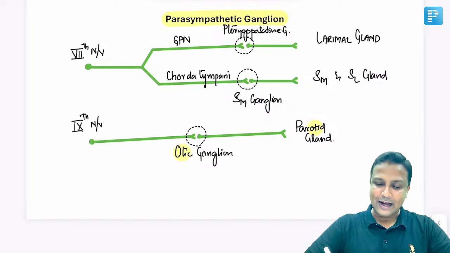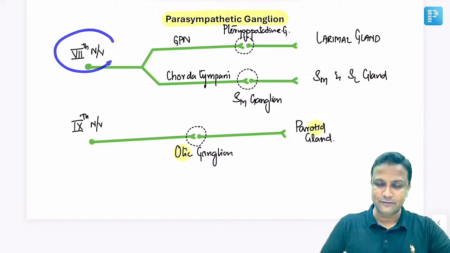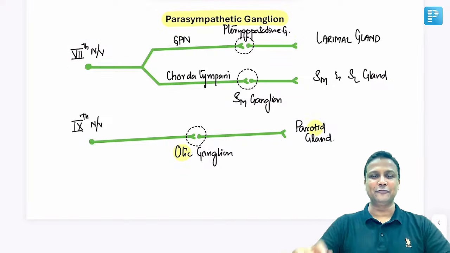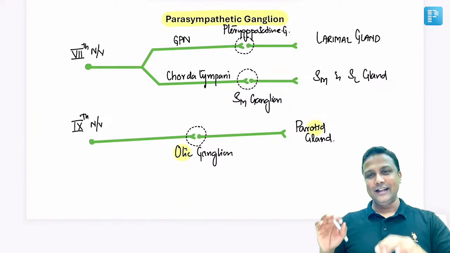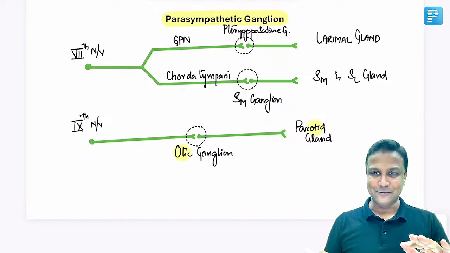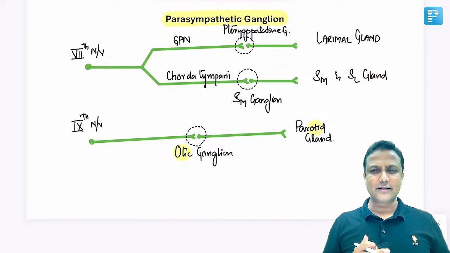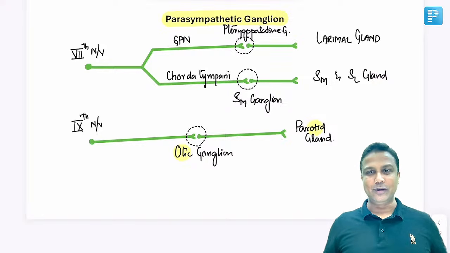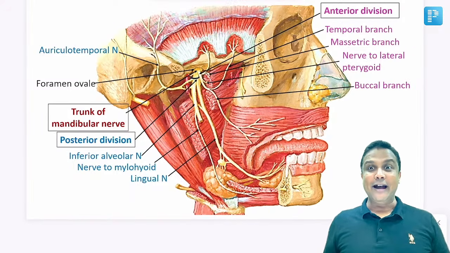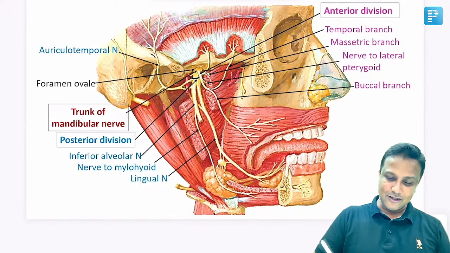Remaining glands, that is your lacrimal as well as submandibular, sublingual, everything will be taken care by which nerve? Seventh nerve. But parotid gland is supplied by which nerve? That is your ninth nerve. Very, very important slide. You only see 3 lines, but many MCQs are covered here, sir. Just before the exam, when you're going one day before the exam, you just watch this very quickly at 2x, you'll be done, sir. Is it okay? Next one, mandibular nerve. Mandibular nerve, definite question you can actually expect from here.